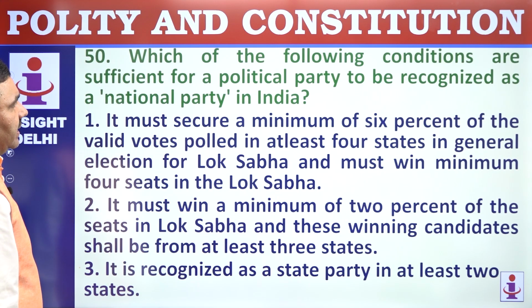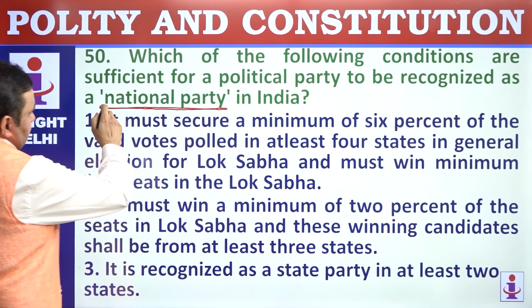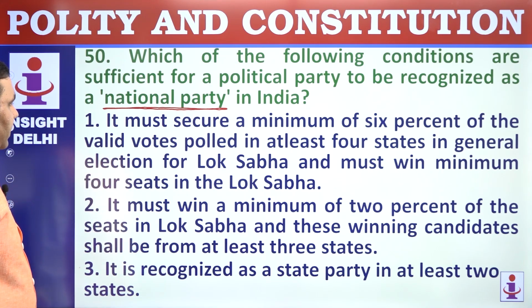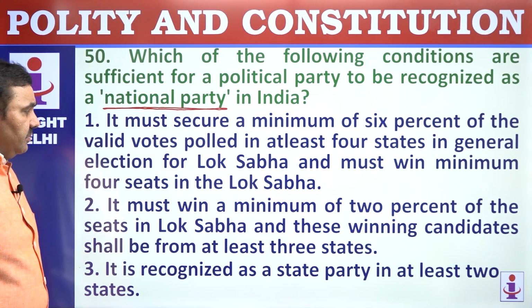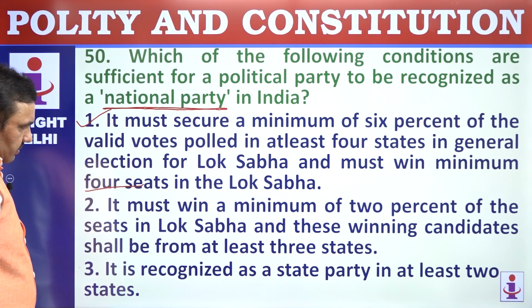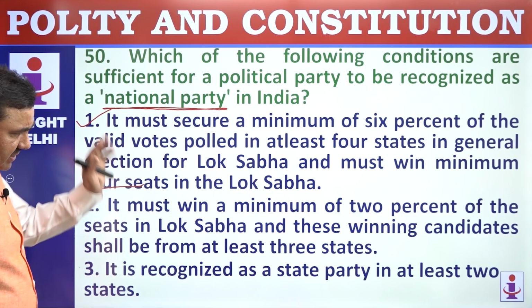50. Which of the following conditions are sufficient for a political party to be recognized as a national party? So you should know the conditions for national party as well as state party. It must secure a minimum of 6% of valid votes polled in at least 4 states in a general election of Lok Sabha, and must win a minimum of 4 seats. That's correct. Or otherwise it must win a minimum of 2% of seats from at least 3 states.